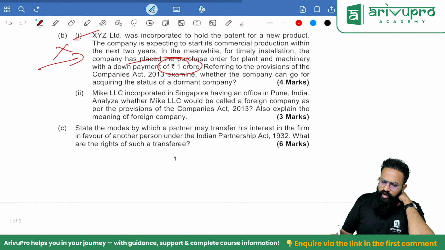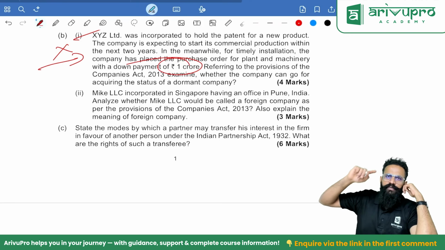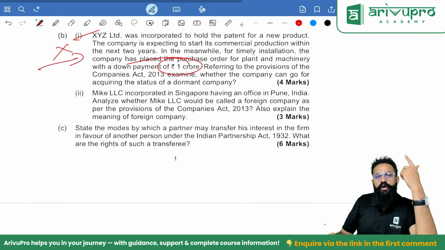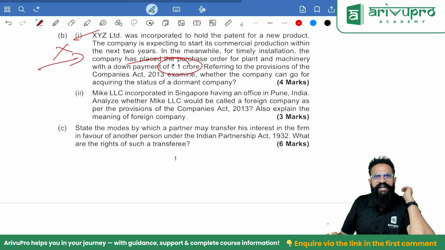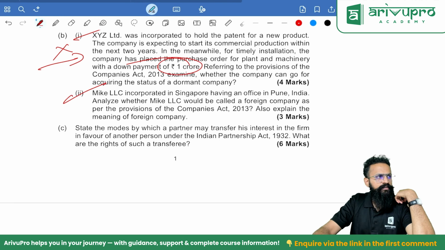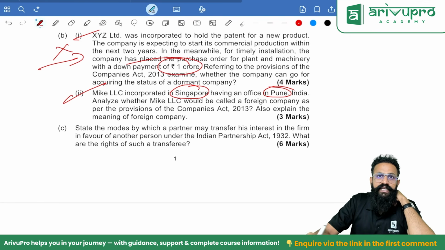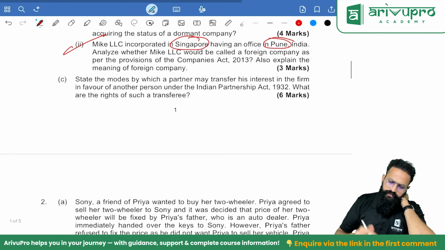Mike LLC incorporated in Singapore, having an office in Pune, India. Analyze whether Mike LLC could be called a foreign company. What is a foreign company? A body corporate which is registered outside India, which has a place of business in India and conducts any business activity in India, it will be considered as a foreign company. And hence Mike LLC is a foreign company because it is registered outside India. It has a place of business in India. It is a foreign company.